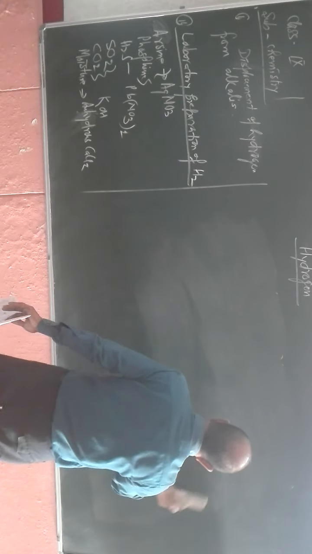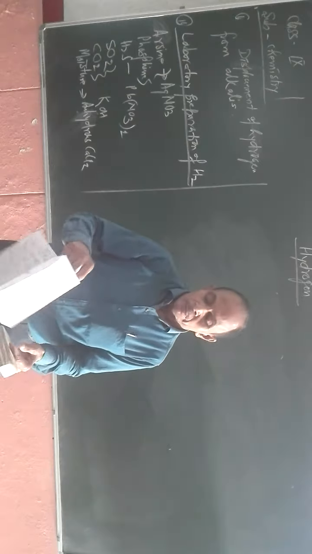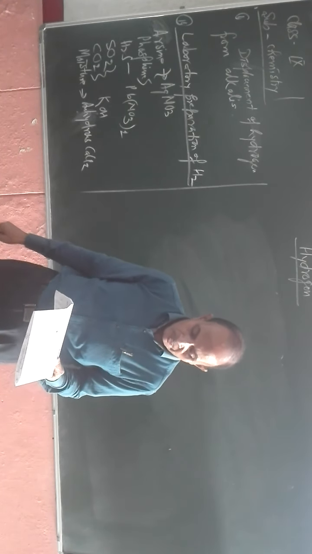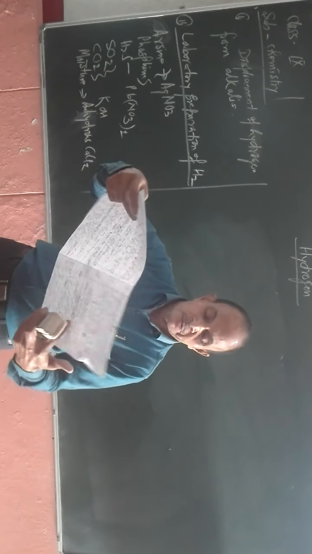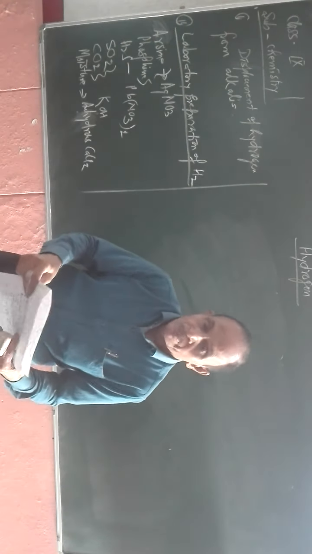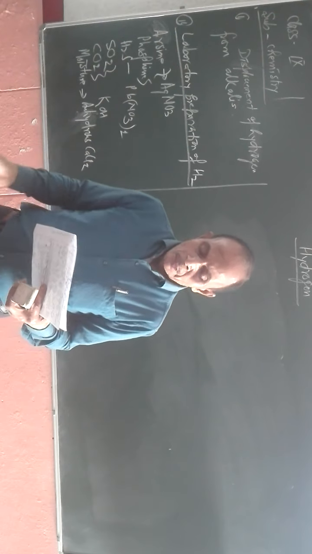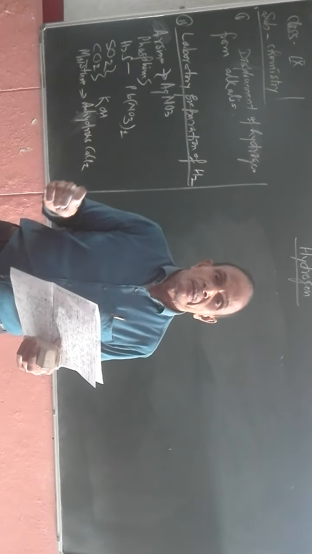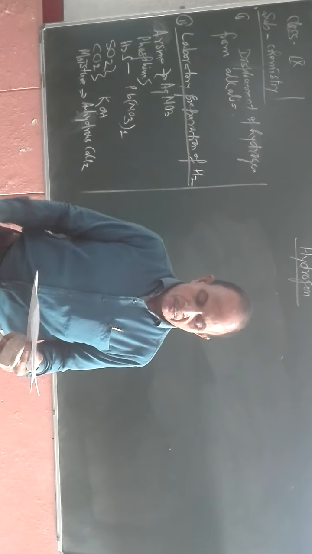Now, during preparation of hydrogen inside the lab, some precautions must be taken. And what are those precautions? Number one, no burning objects. No burning splinter should be near the apparatus. Number two, the apparatus should be airtight. If any leakage is there, then the produced hydrogen will come out and react with atmospheric oxygen.